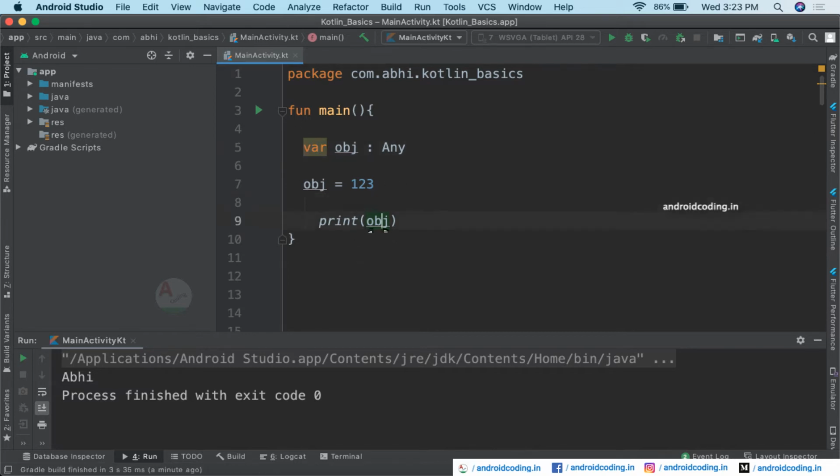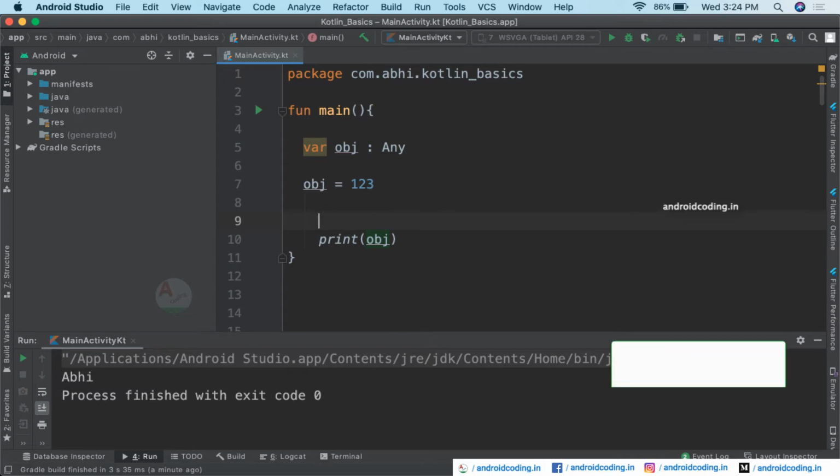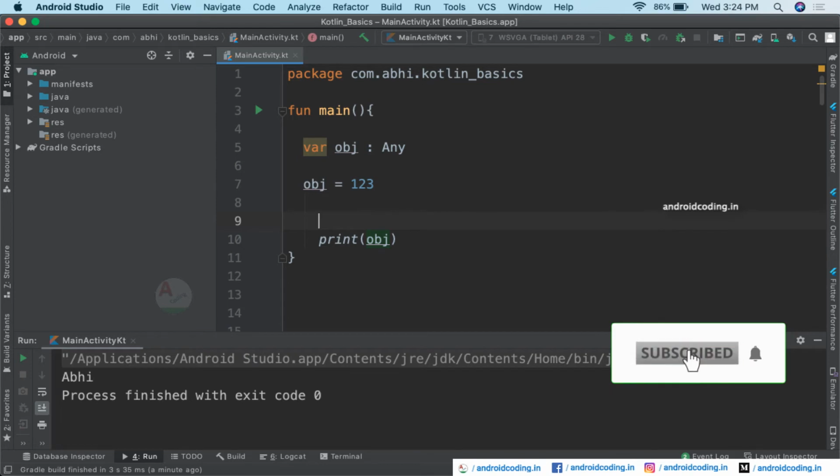Here in this case, you want to use this object to perform an operation which will accept only strings. If you try to pass this object containing an integer value to this operation, it might result in an error. Sometimes it may also crash your entire application.